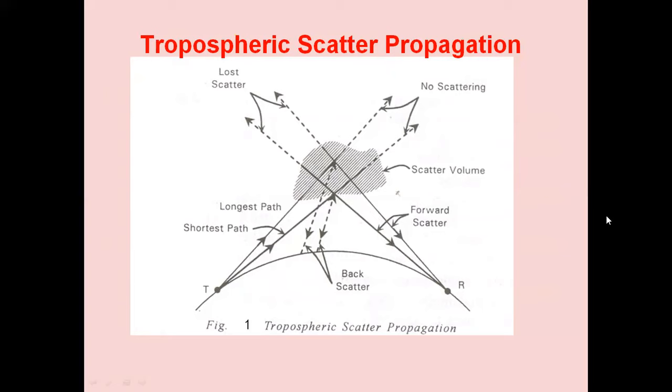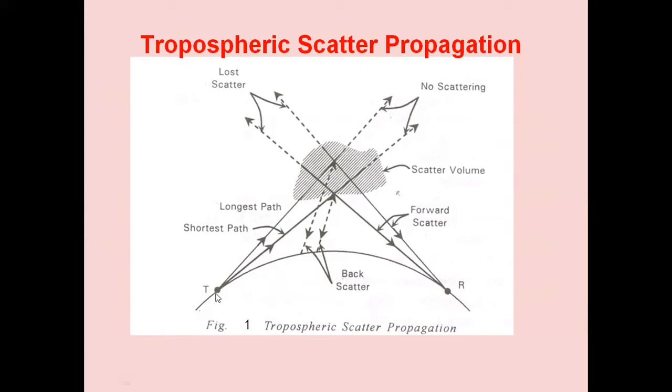If one of these is a VHF transmitting antenna, the other one is the UHF receiving antenna. Sufficient radio energy will be directed towards the receiving antenna to make this a useful communication system. So we are making use of the troposphere here. The reasons for the scattering are not fully understood, but there are two theories associated with it.